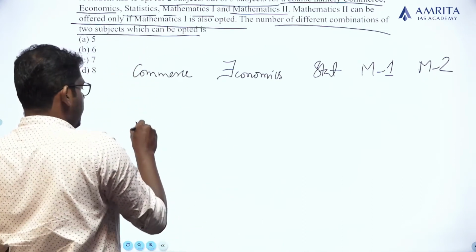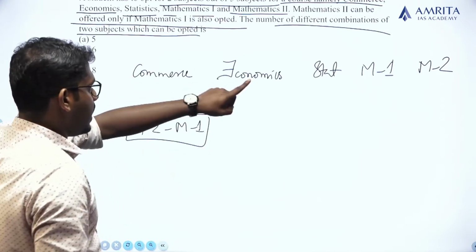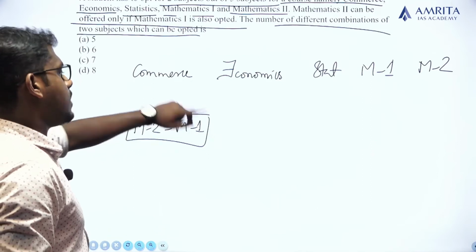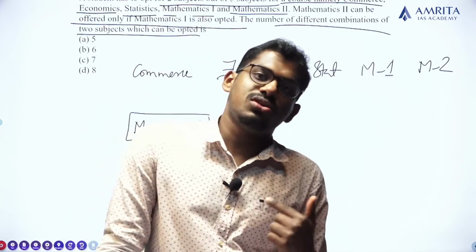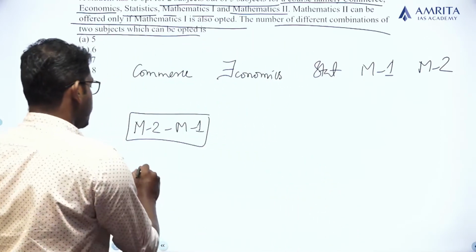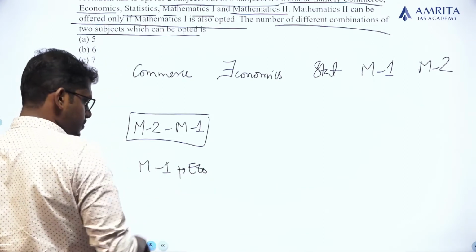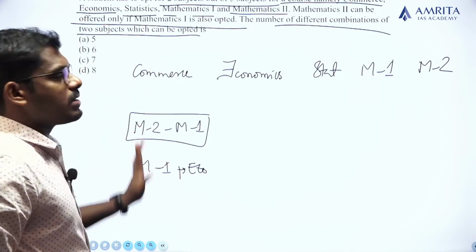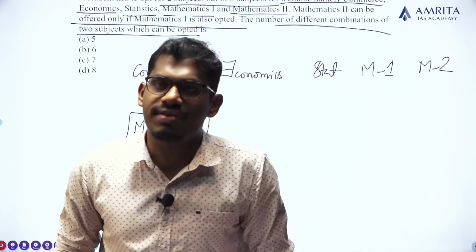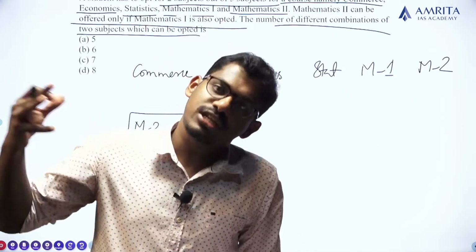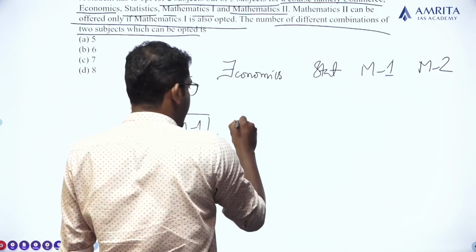which means maths 2 and maths 1 come together, which means that if there is a maths 1, then only the maths 2 will be allotted. But maths 1 can be associated with other subjects also. For example, maths 1 can be taken along with economics. But only if there is a maths 1, maths 2 will be allotted. So both maths papers can be taken together. Maths 2 can be taken only with maths 1. But maths 1 can associate with maths 2 and other subjects also. Clear? Okay. So maths 2 can be selected along with maths 1.